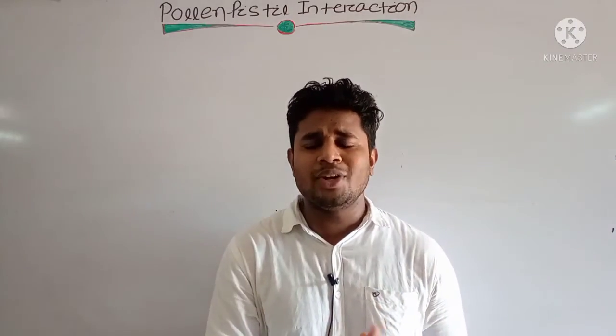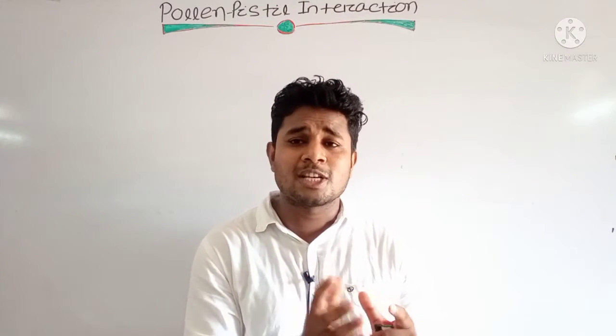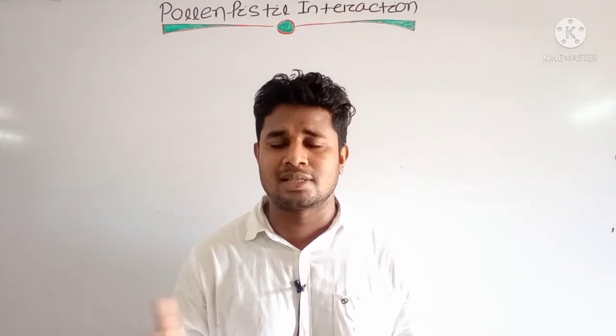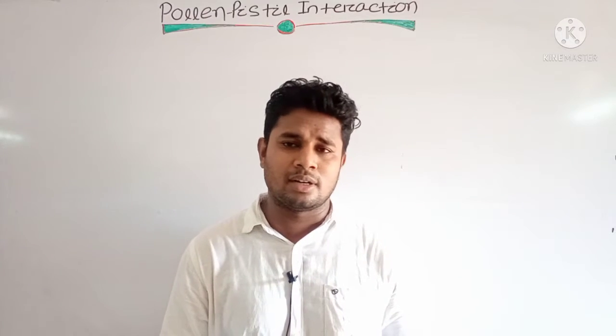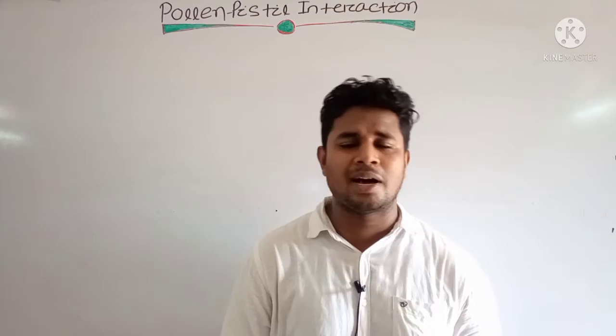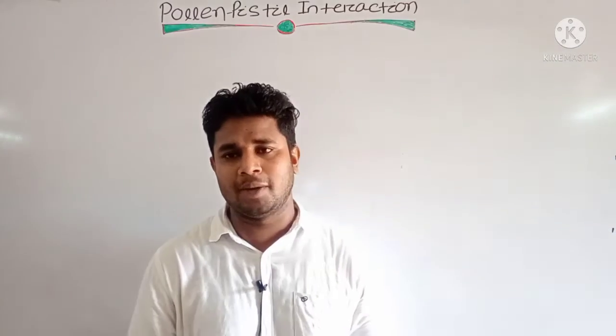In the previous class we learned that pollination is required, and for successful cross-pollination different types of agents are required. In today's class we will learn two different concepts: first, pollen-pistil interaction, and second, self-incompatibility.